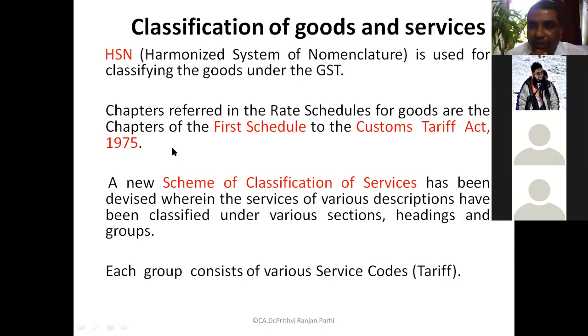So in our paper we will also be learning a little bit of the customs duty portion. That is also one more kind of indirect tax. In the Customs Tariff Act 1975, the first schedule, these HSN codes are there. The scheme of classification will be according to that code.